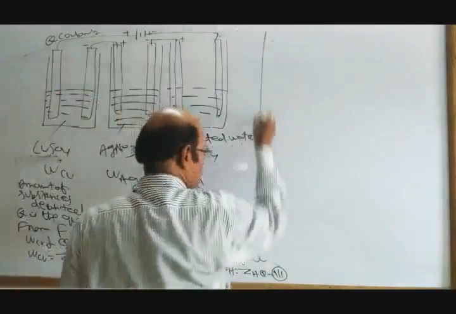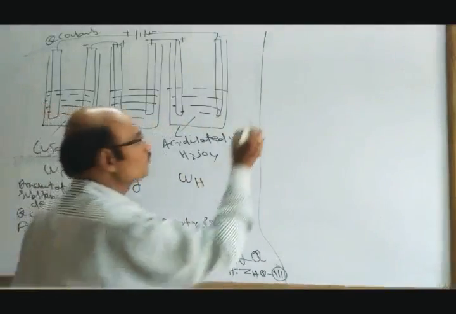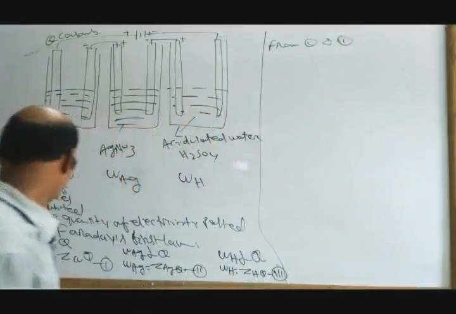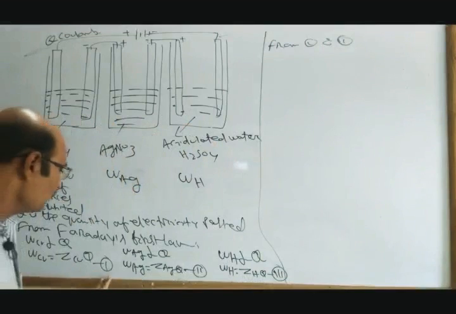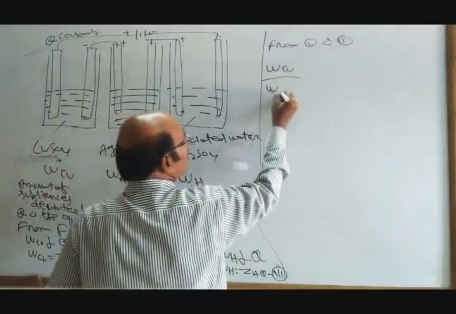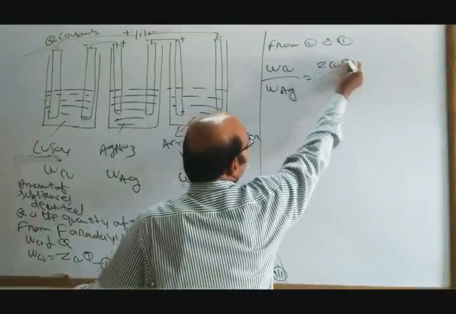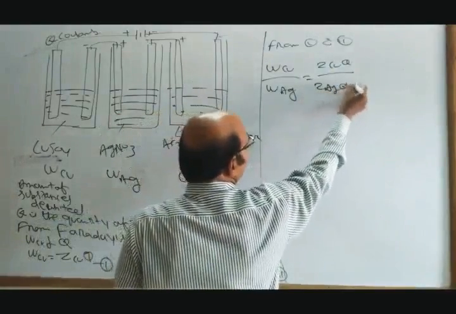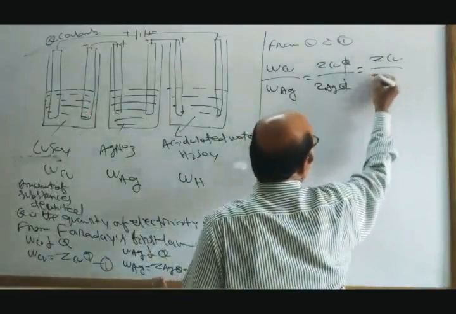Now let us discuss. Suppose I take equations 1 and 2. W of Cu is equal to Z of Cu into Q, and W of Ag is equal to Z of Ag into Q. So if I write W of Cu by W of Ag, it is equal to Z of Cu by Z of Ag, as Q cancels out.